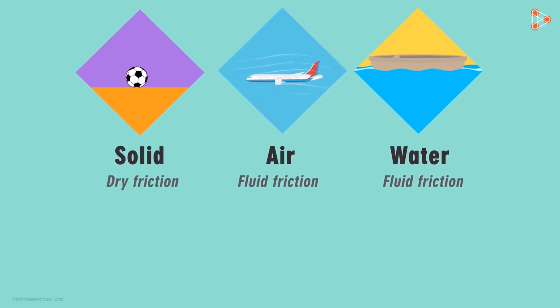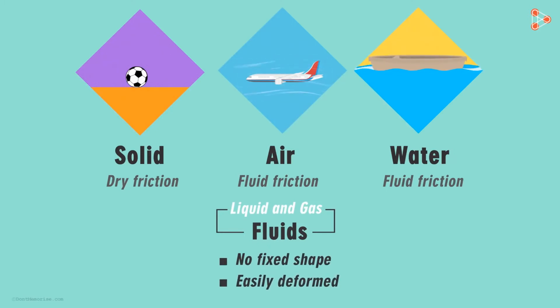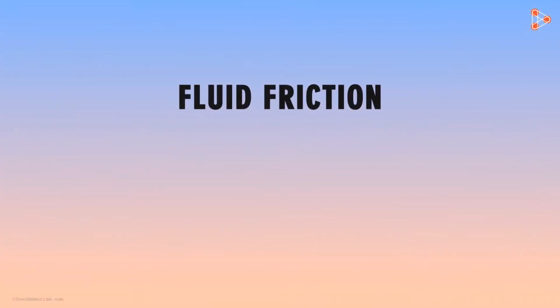The major states of matter are solid, liquid and gas. And liquids and gases are generally referred to as fluids. Why are liquids and gases considered to be fluids? One common characteristic of fluids is that they have no fixed shape and can be easily deformed. Let's discuss a bit more about fluid friction in this lesson.